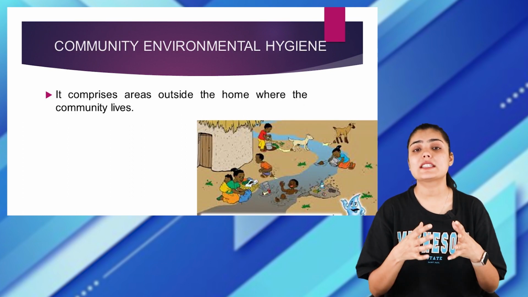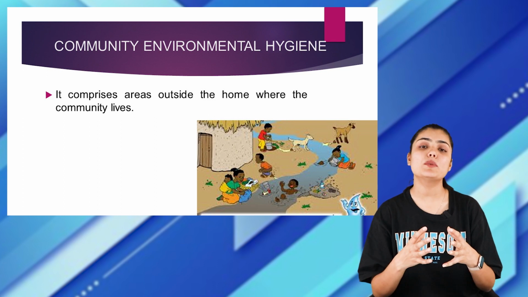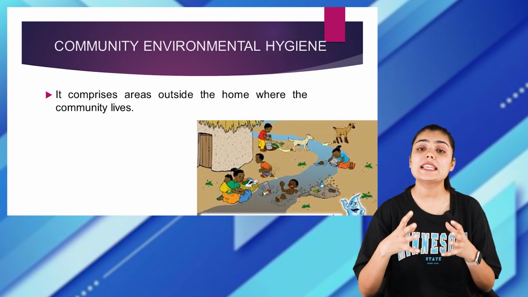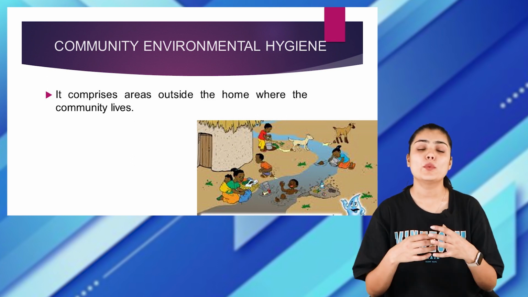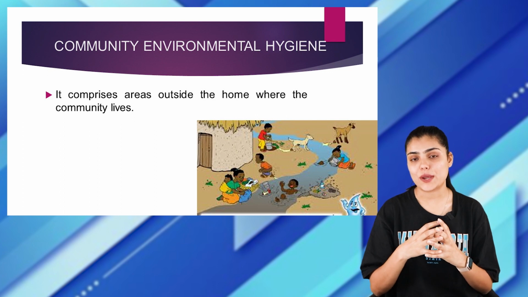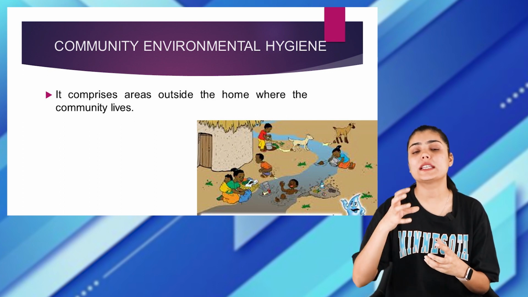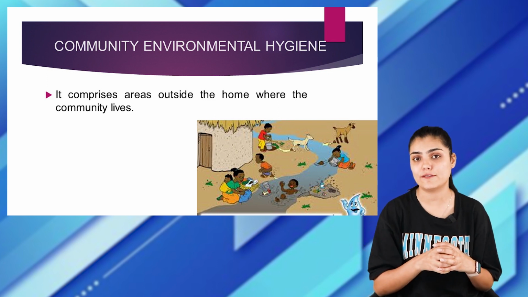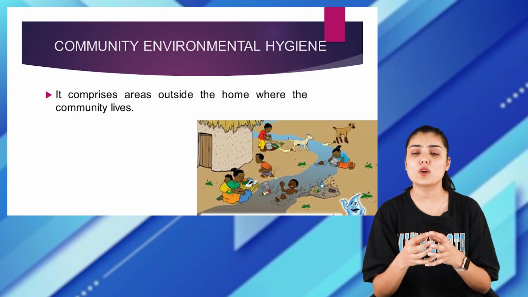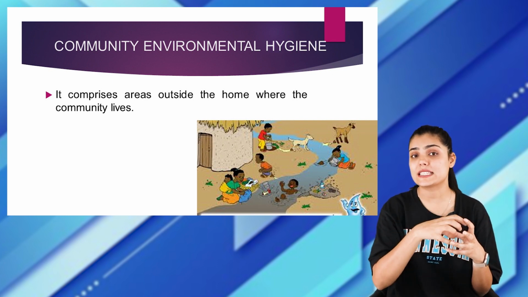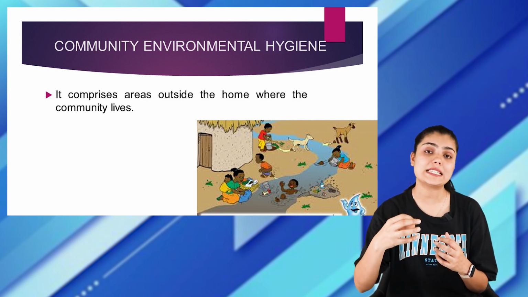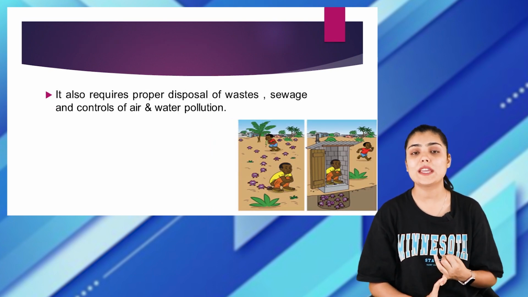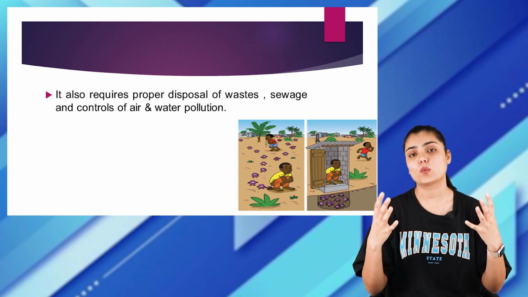The next one that we have is community environmental hygiene. Community environmental hygiene, as the name suggests, is outside the house of the person. We already know what a community is, right? So outside the house of the person, in the community, how clean the community is also affects the health of an individual. Therefore, environmental hygiene is not only concerned with maintaining the cleanliness inside the house, but also in the communities that we stay in. In community hygiene, we have proper disposal of waste and sewage, and control of air and water pollution.